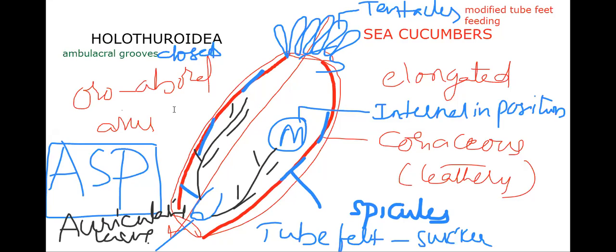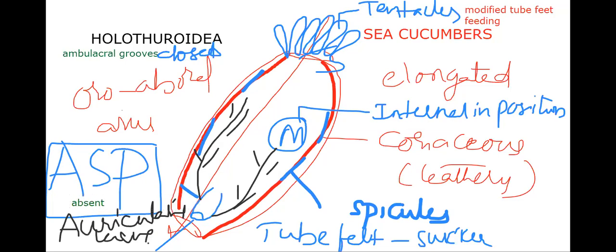In Holothuroidea, ambulacral grooves are closed. Tube feet are modified into tentacles, which surround the mouth and are helpful for feeding. Elongated body, madreporite is internal in position, coriaceous skin, and dermis contains spicules. Arms, spines, pedicellariae are absent.